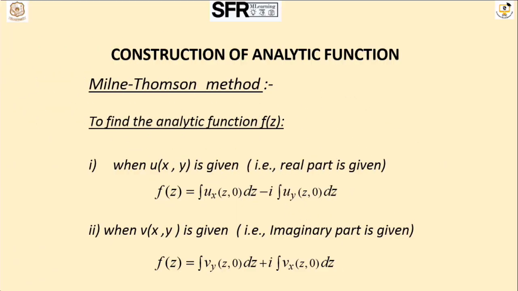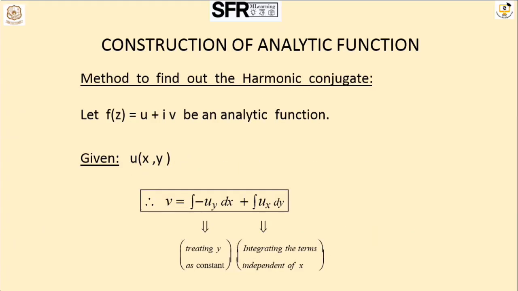Next, I am constructing an analytic function. We all know what an analytic function is. I am going to construct an analytic function using the Milne-Thomson method. It's a very important method. I am defining the conditions of the Milne-Thomson method to find an analytic function f of z. First, I define two conditions: the first condition is for the real part and the second condition is for the imaginary part. When using the Milne-Thomson method, we can also use it to find the harmonic conjugate.